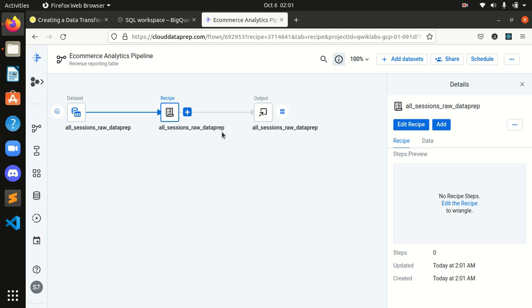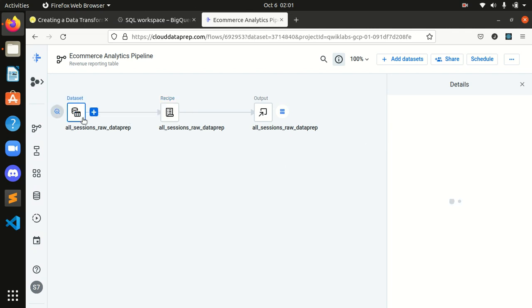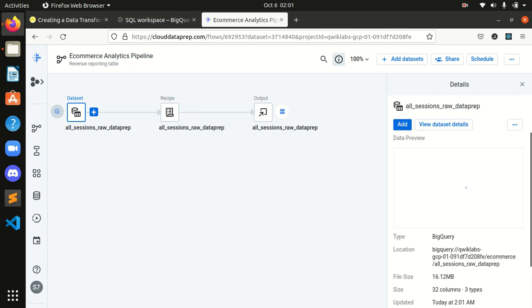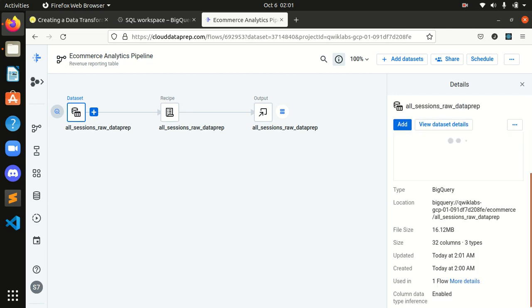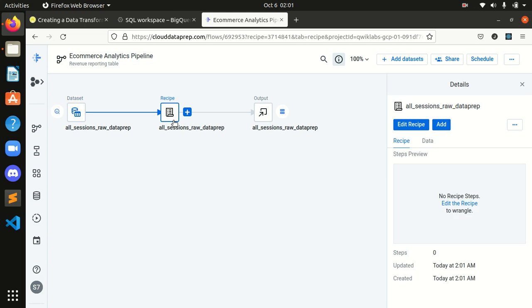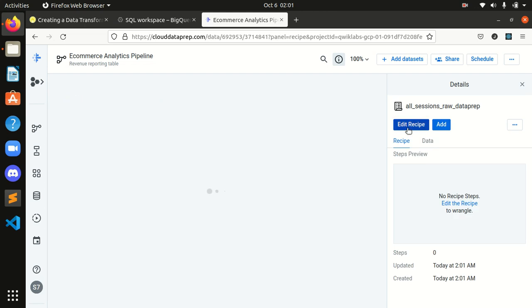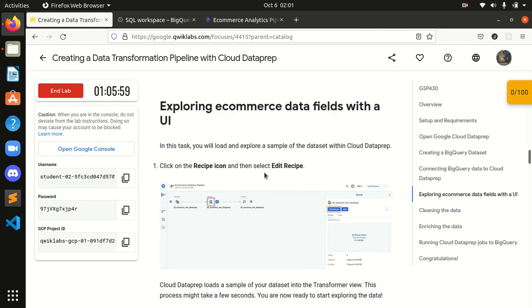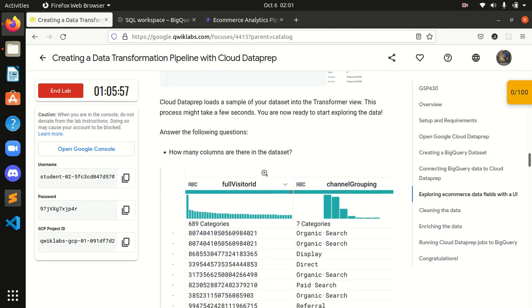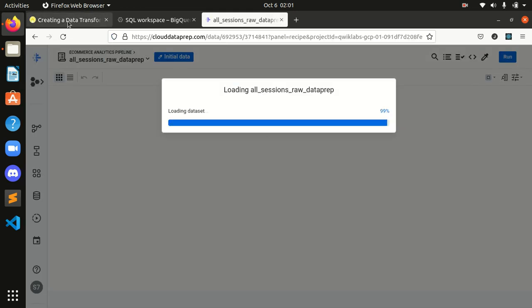Okay, I'm already here because I think I've done this. We are done with this, and I will click over here, and in this I will click on edit recipe. Let's see what's here. It's loading, guys.